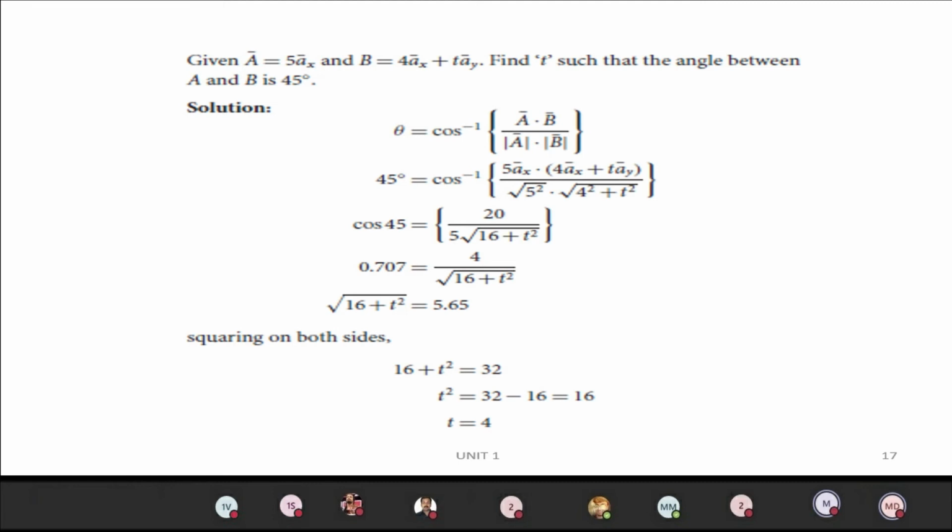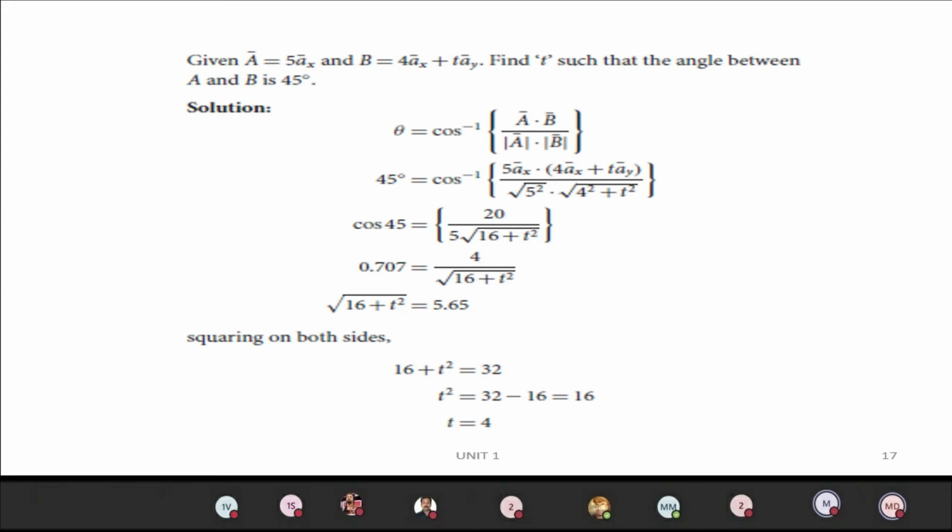modulus of A vector. That is root of 5 square. Then modulus of B vector. Modulus means we have to put the root over the addition of individual squares, so 4 square plus t square. The cos inverse goes to the left hand side, and you will get cos 45. Then you take the dot product. The numerator will be 20, with the denominator 5 into root of 16 plus t square. Then if you solve, you will get root of 16 plus t square equal to 5.65.